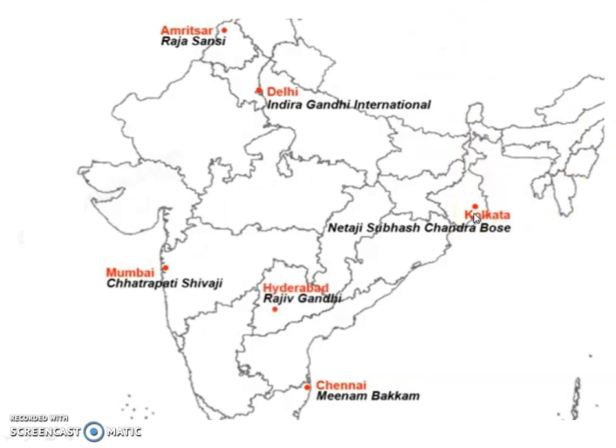Then the next one, Rajiv Gandhi International Airport, Hyderabad. Hyderabad is the capital city of Telangana. So it is here, situated in Telangana, and the exact place is this. These are the important international airports in India.